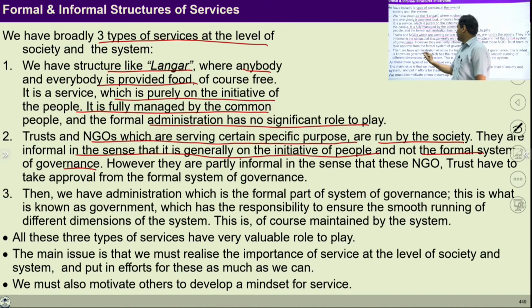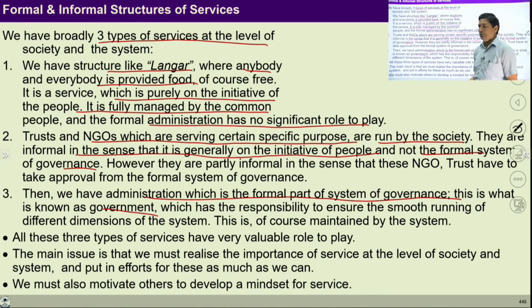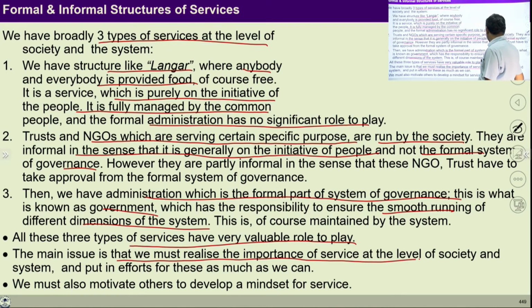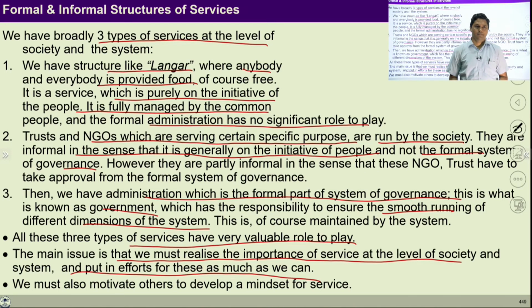Then we have administration, which is the formal part of the system of governance. This is what is known as government. These people also have the responsibility of ensuring the smooth running of the different dimensions of the system. So all these three types of services have a very valuable role to play. The main issue is that we must realize the importance of service at the level of society and system and put in efforts for these as much as we can.